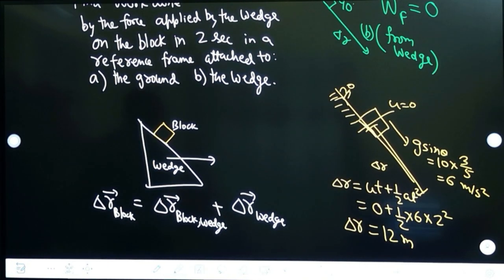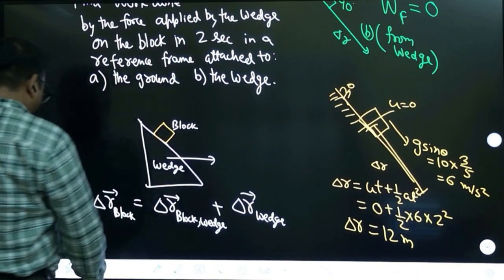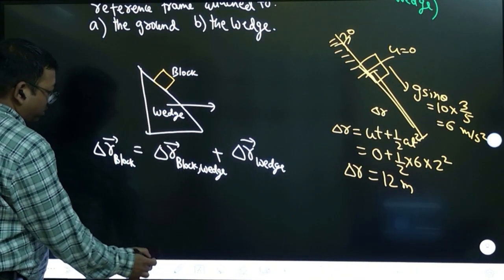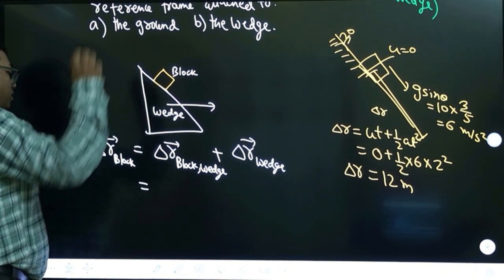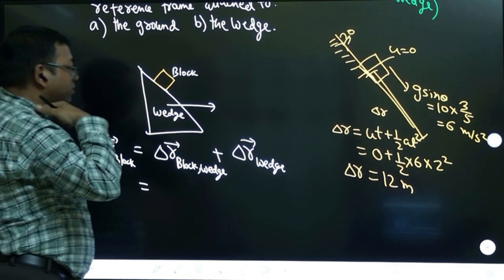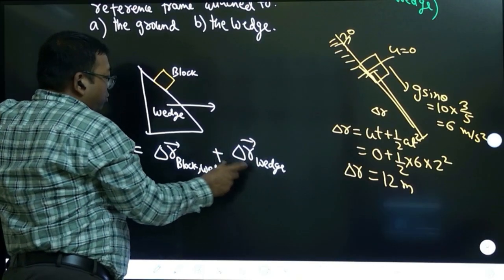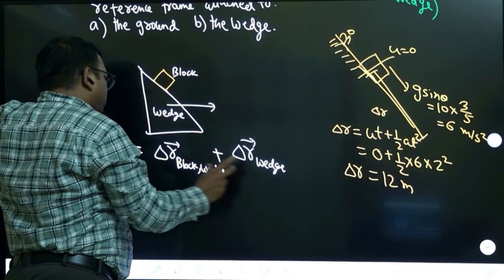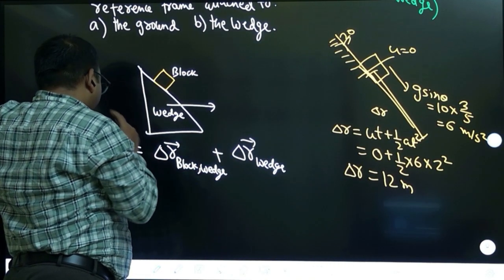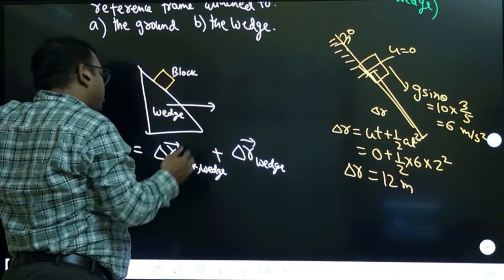If you remember relative velocity, then you will use this. That's what it is. Game is over now. So block displacement now you calculate. Block displacement is block with respect to wedge, which we have already calculated, that is 12 in that direction. Wedge is going horizontally, right? So you need to add these two vectors, but this normal force magnitude will be the same.